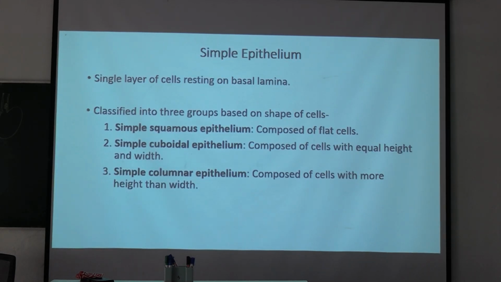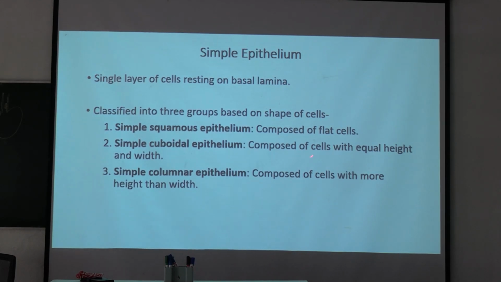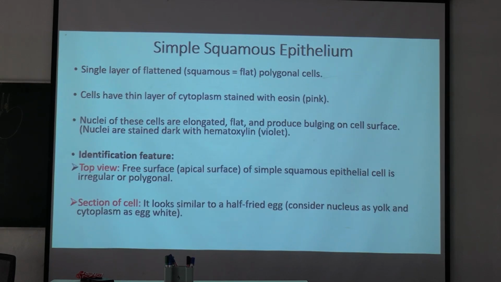So we will discuss these individual epithelia in detail. First is simple epithelium, a single layer of cells resting on basal lamina, and it is classified based on the shape of cells. Simple squamous epithelium is composed of flat cells. Simple cuboidal epithelium is composed of cells with equal height and width. Cuboidal means equal height and width. And simple columnar epithelium is composed of cells with more height than width.